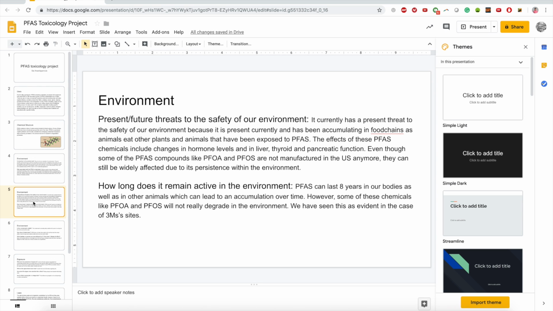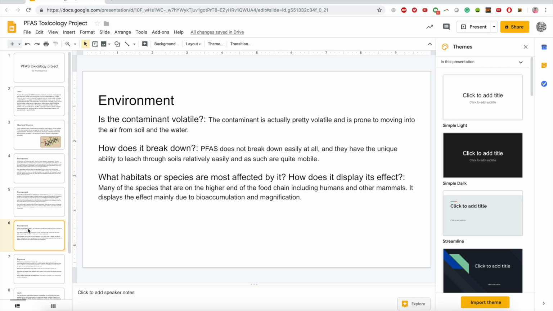How long does it remain active in the environment? PFAS can last 8 years in our bodies as well as in other animals, which can lead to accumulation over time. In fact, chemicals like PFOA and PFOS do not really degrade in the environment. This is the case with 3M's site, and 3M is a tape manufacturer that is pretty well known for dumping the PFAS chemical, and it doesn't degrade much in the environment. So it stays for a long time, and that's why it's persistent.